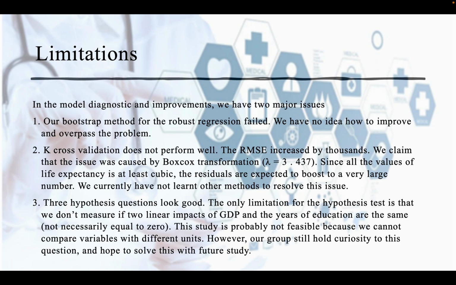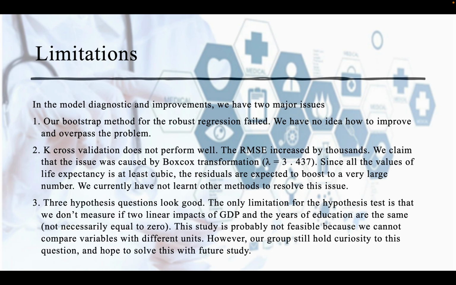We claim that the issue was caused by the Box-Cox transformation, whose lambda is equal to 3.437. Since all the values of life expectancy are raised to at least the cubic, the residuals are expected to boost to a very large number. We currently have not learned other methods to resolve this problem.